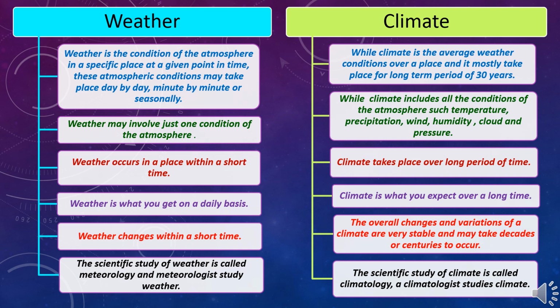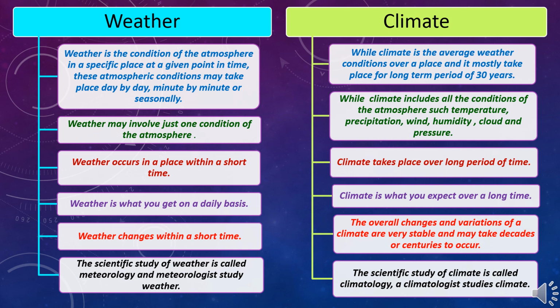Weather is the condition of the atmosphere in a specific place at a given point in time. These atmospheric conditions may change day by day, minute by minute or seasonally, while climate is the average weather conditions over a place and it mostly takes place for a long-term period of 30 years.